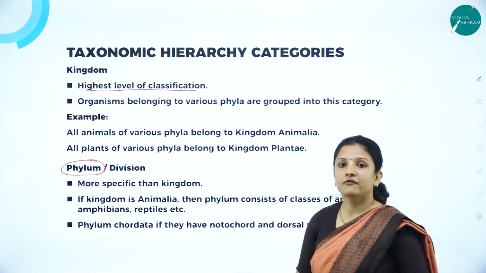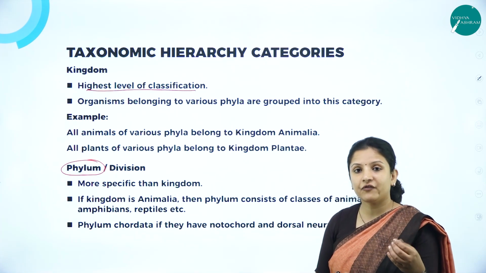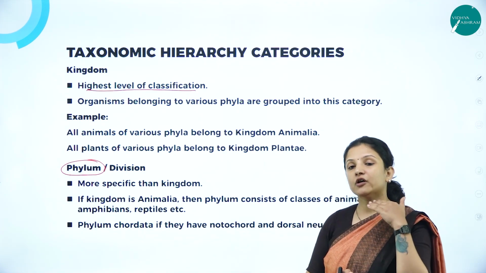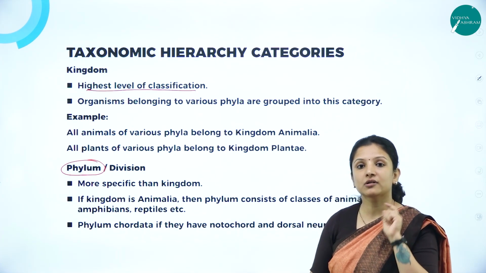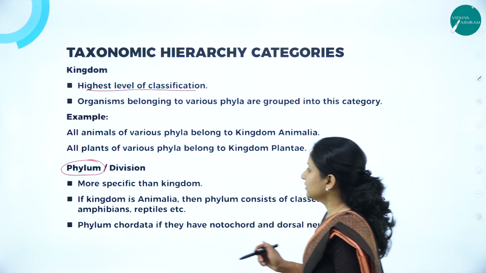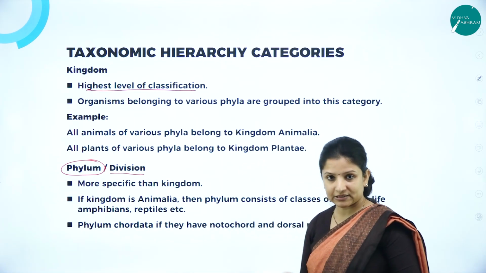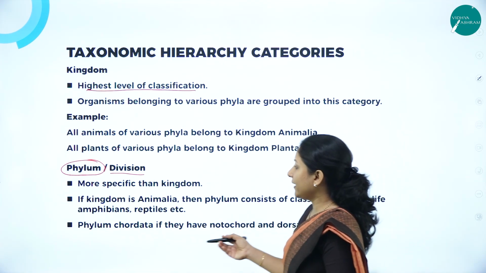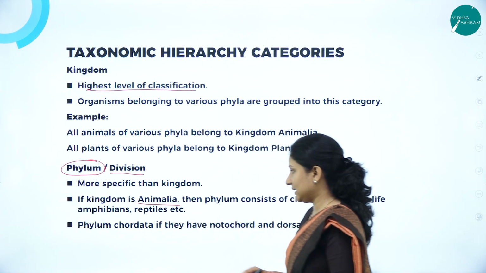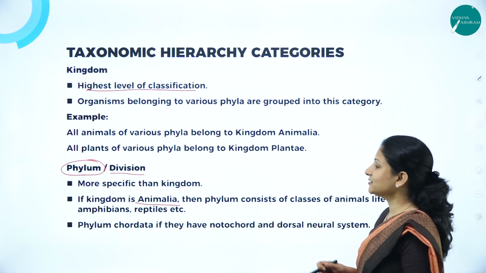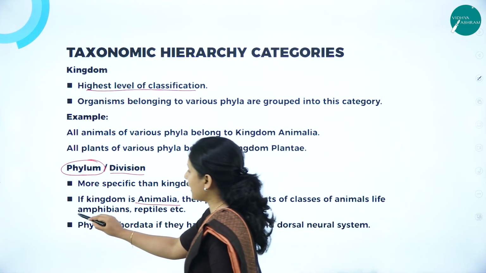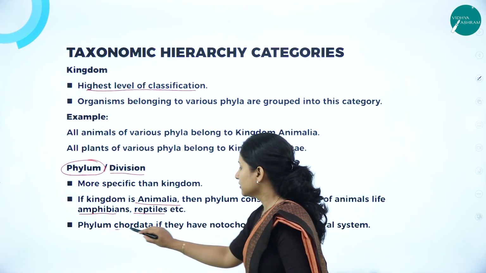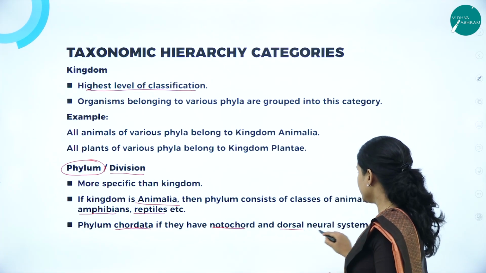Next comes phylum. When you're classifying an animal, after kingdom you write phylum. If you're classifying a plant, after kingdom you write division. That is the only difference there. Phylum or division is more specific than kingdom, because here the population of the organisms will decrease. For example, if the kingdom is Animalia, then phylum can be amphibians, reptilia, etc., and phylum Chordata if they have a notochord and dorsal neural system.